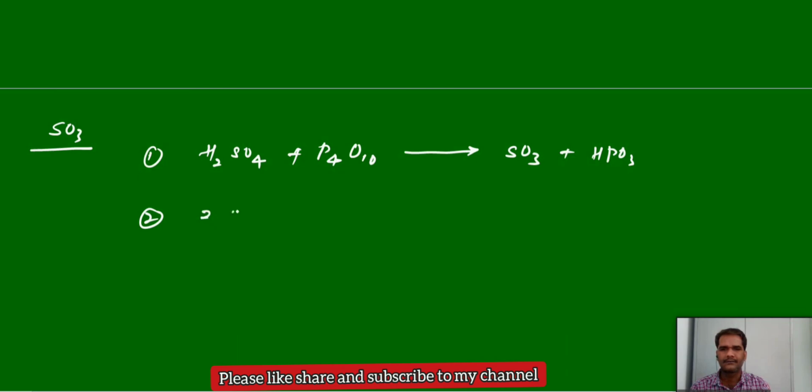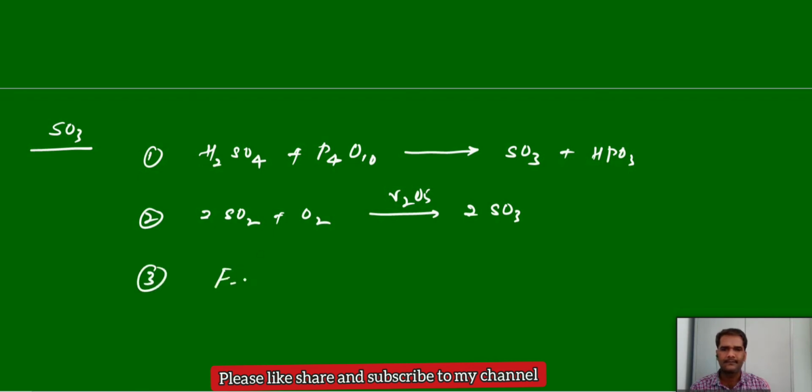Next, sulfur dioxide, if you treat with oxygen in the presence of the catalyst P2O5, you will get sulfur trioxide. This reaction also we will discuss later in the preparation of sulfuric acid. This is one of the steps. It's a very important step also. It is an exothermic reaction. Each and every point we will discuss later.